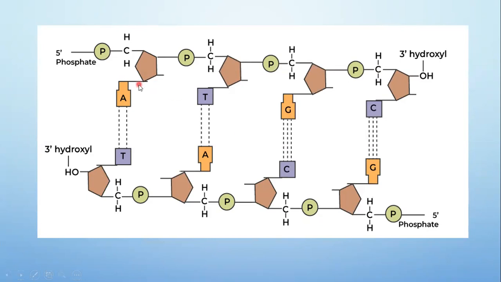One goes in the direction of 5' to 3', the other goes from 3' to 5'. So here this is pentose sugar, this is a base called adenine, and this is phosphate. So three components of a nucleotide. So this is a single nucleotide. This is another nucleotide: sugar, here thymine is the base, pentose sugar and phosphate. So two nucleotides form a dinucleotide. Another nucleotide. So this is called a polynucleotide chain.